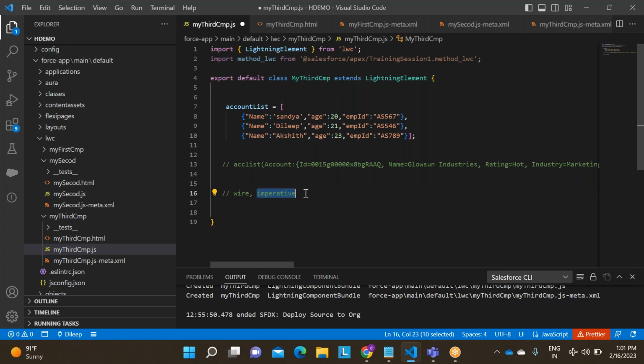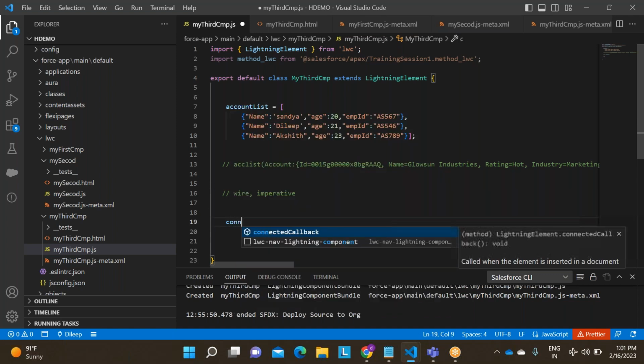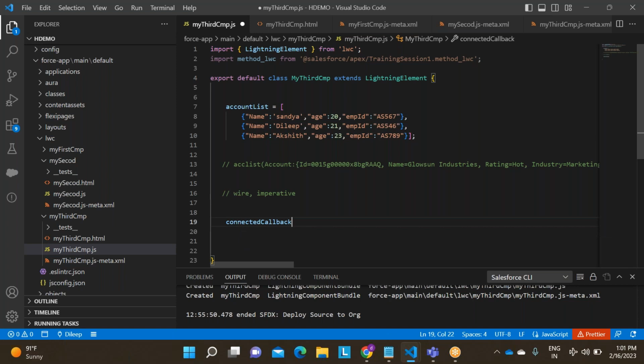Okay, how to make the imperative call? Today we will see the imperative call. Connected callback. Why am I using the connected callback? Can you tell me?